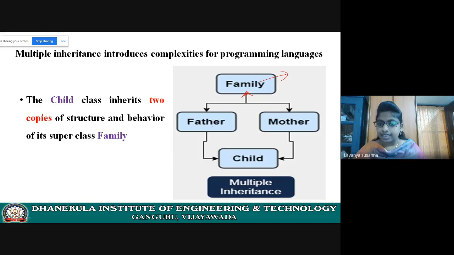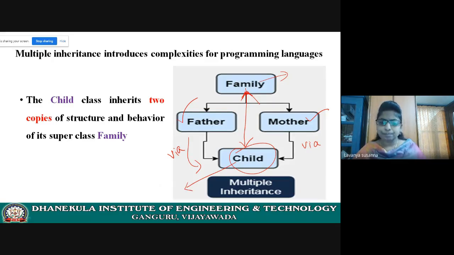Now, in child class, the properties of family it is inheriting indirectly, right? Child class is inheriting the properties of family class via father class and via mother class. That means this child class is having duplicate properties of family.